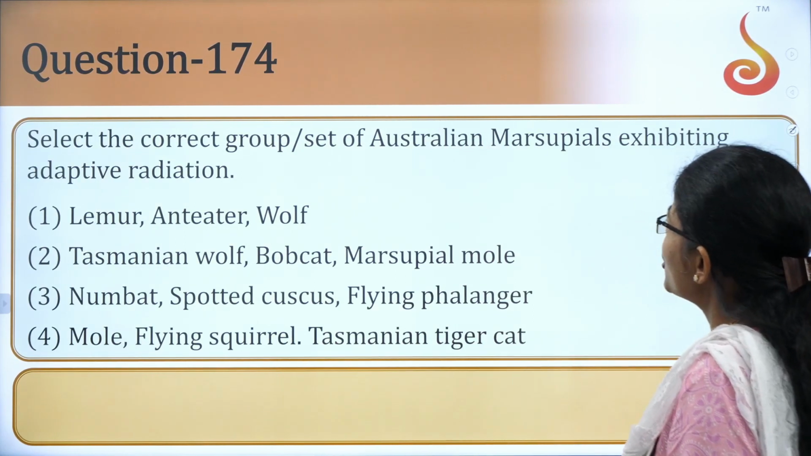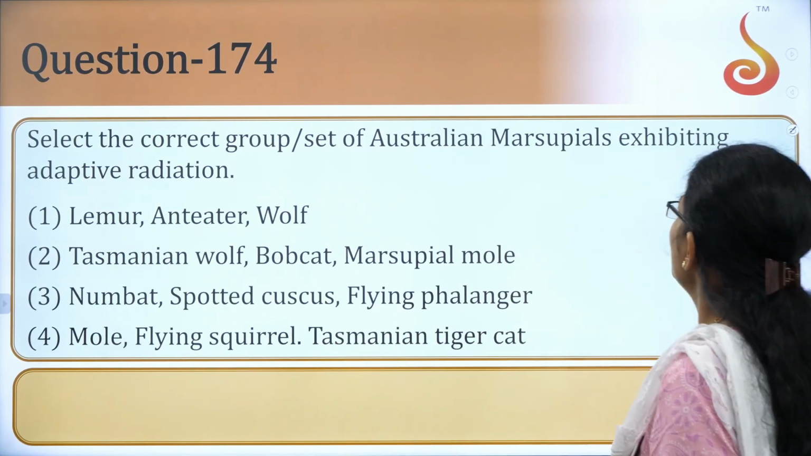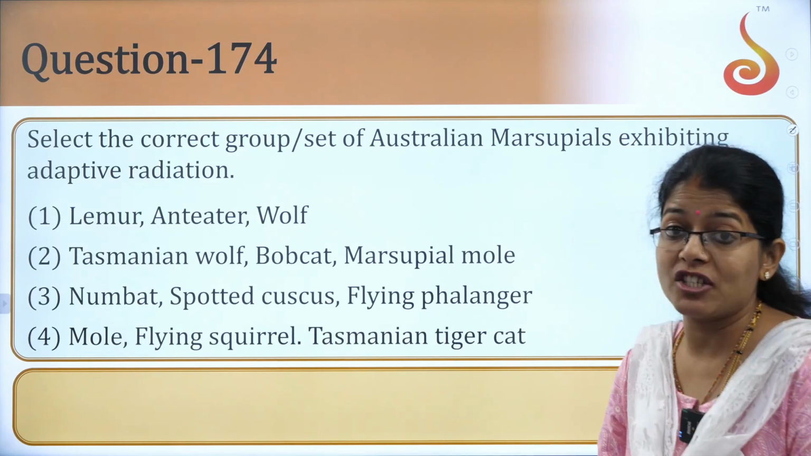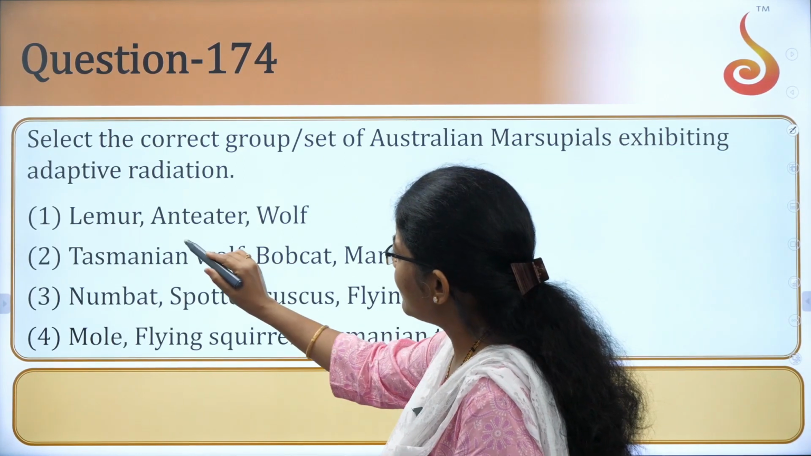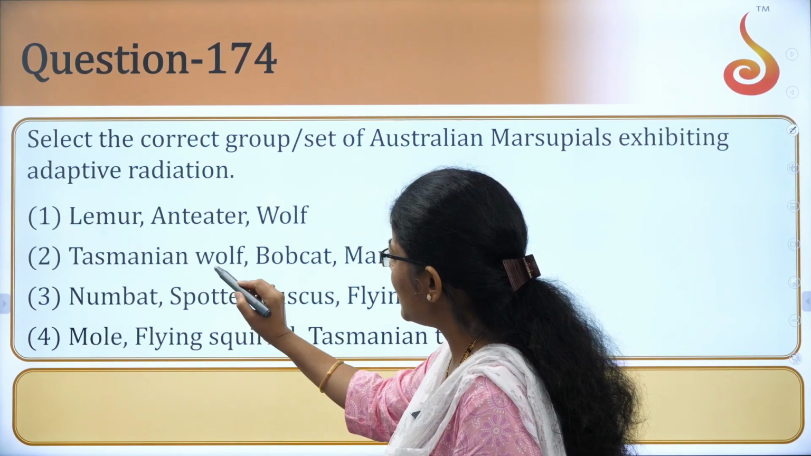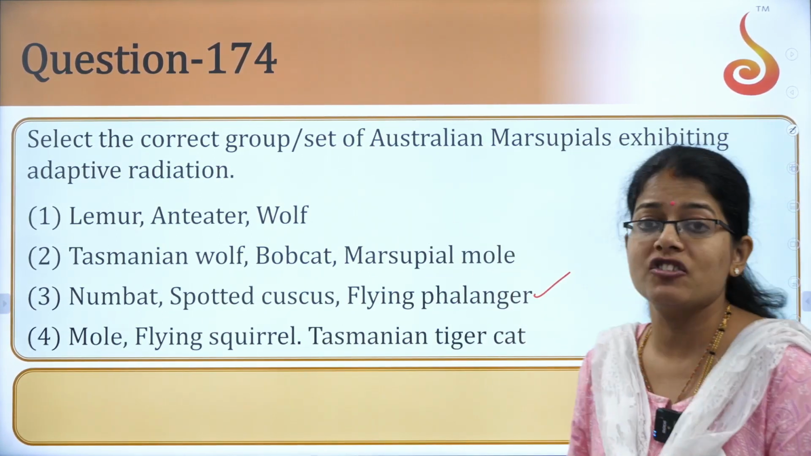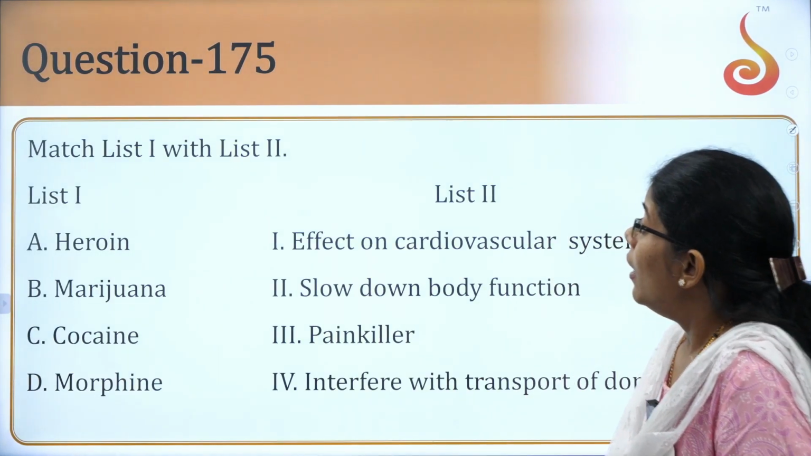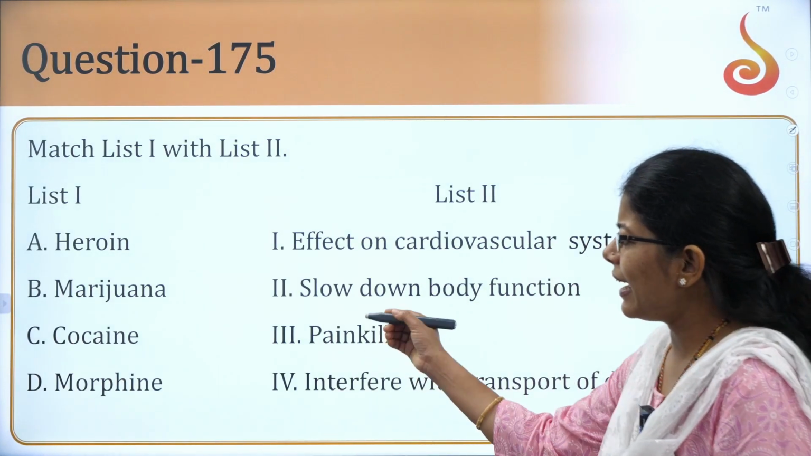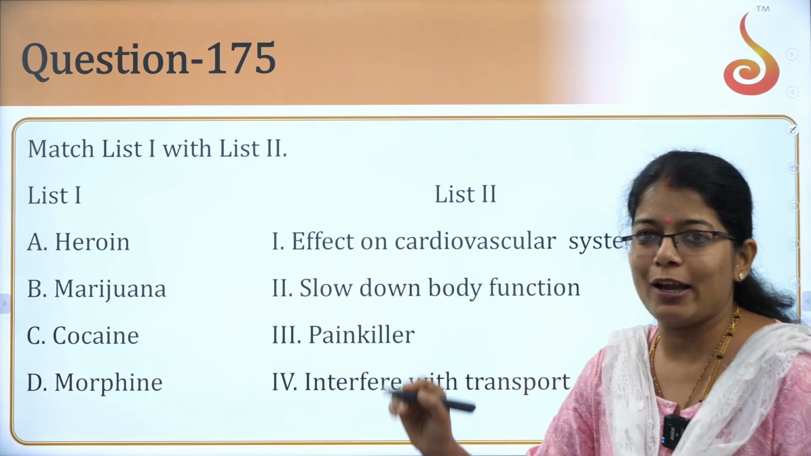The next question, select the correct. This is from evolution chapter. Australian marsupials exhibiting adaptive radiation, right? And the answer here is not lemur, anteater, or Tasmanian. It is going to be wombat, spotted cuscus, and the flying phalanger. Okay. Next one. This is again a very tricky question.